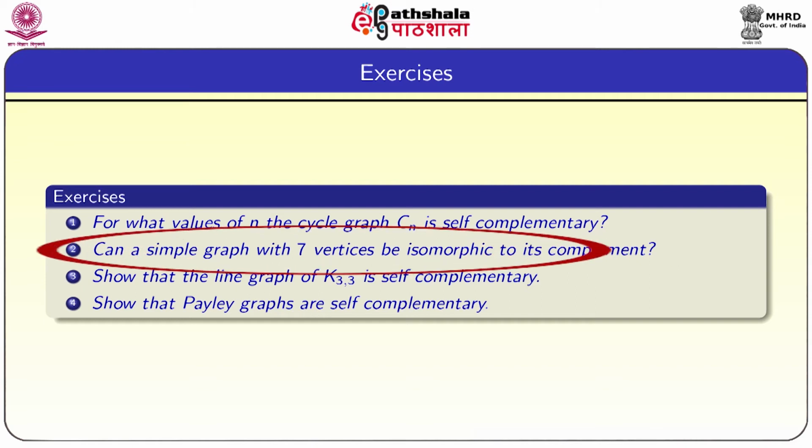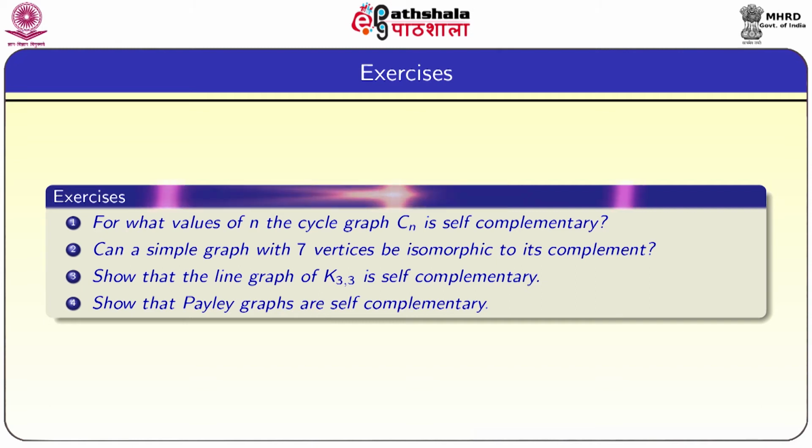Now, the next question is, can a graph with 7 vertices be isomorphic to its complement? Clearly, this result is trivial to show because of the previous result. Isomorphic to its complement means it is self complementary and having 7 vertices. 7 vertices means the number of vertices is of the form 4k plus 3. So, clearly it is not self complementary. So, the proof is already done.